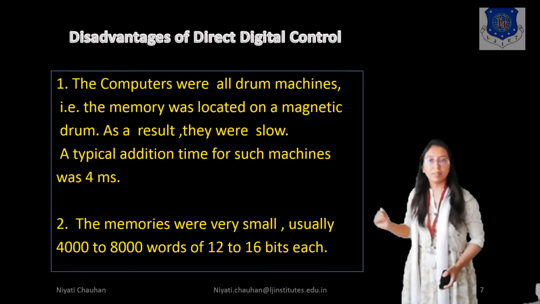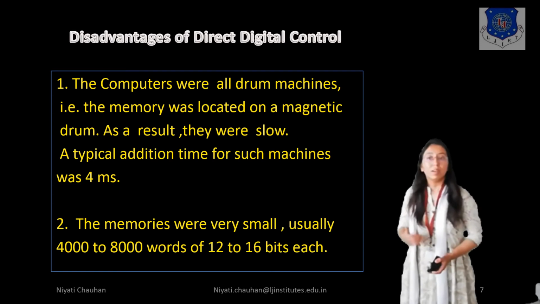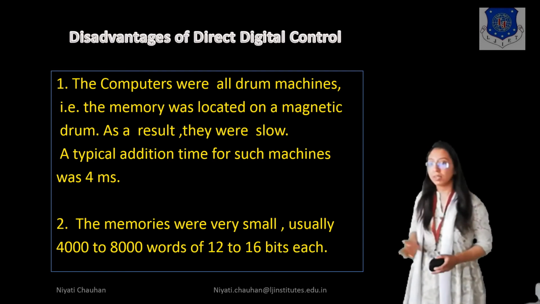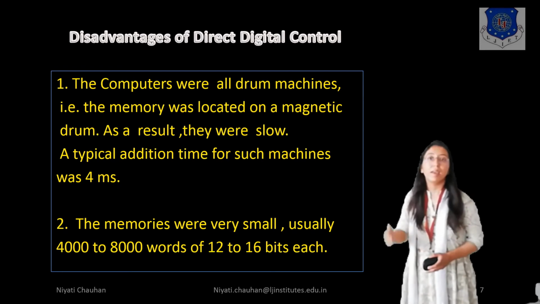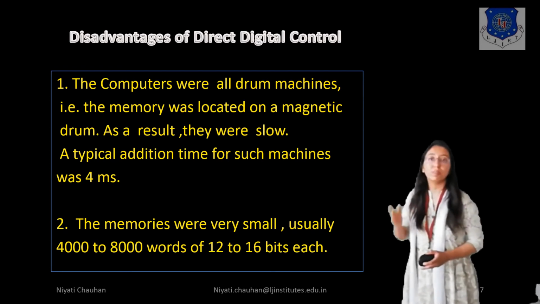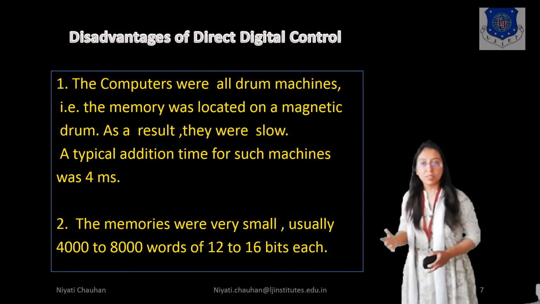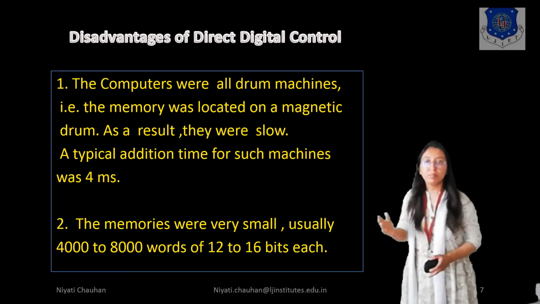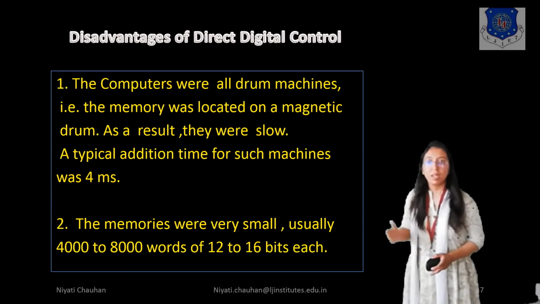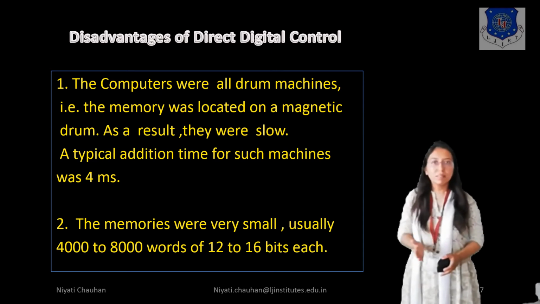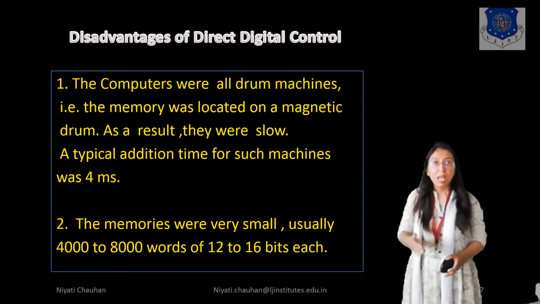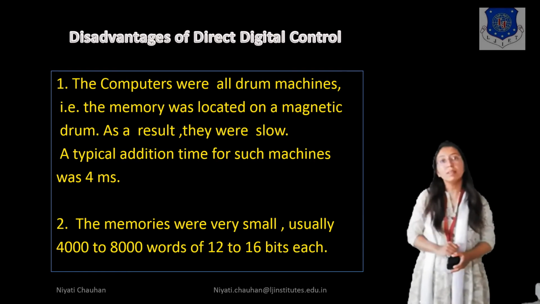Disadvantages of direct digital control. Sometimes in GTU, a question can be asked: explain the disadvantages of direct digital control. First disadvantage, the computers were all drum machines. That is, the memory was located on a magnetic drum. As a result, they were slow. A typical addition time for such machines was 4 milliseconds.